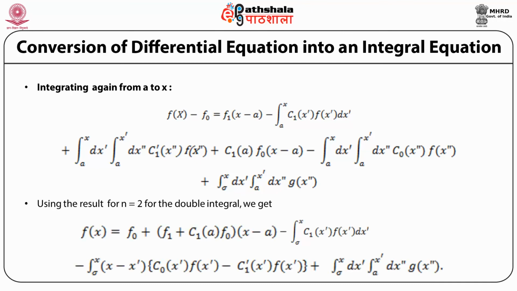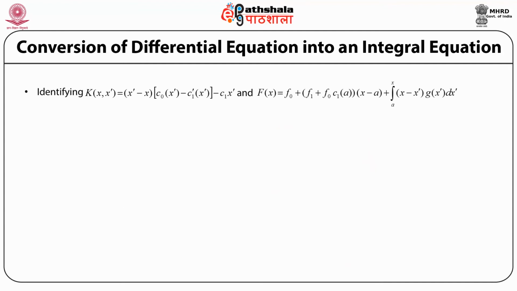Now, using the result for n equal to 2 for the double integral, which we have from Cauchy's theorem, we get f of x is equal to f of naught plus f1 plus c1 of a into f naught, the whole thing multiplied by x minus a, minus the integral from a to x of c1 x prime f x prime dx prime, minus the integral again from a to x of x minus x prime, the whole multiplied by c naught x prime f x prime minus c1 prime x prime f x prime, plus a double integral over dx prime dx double prime of g x double prime, where the x double prime limits are from a to x prime and the x prime limits are a to x.